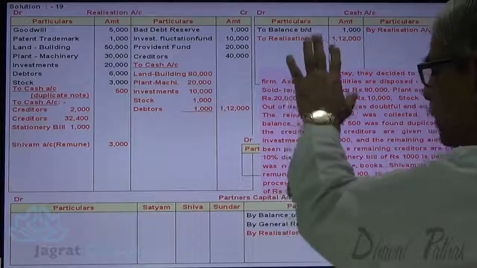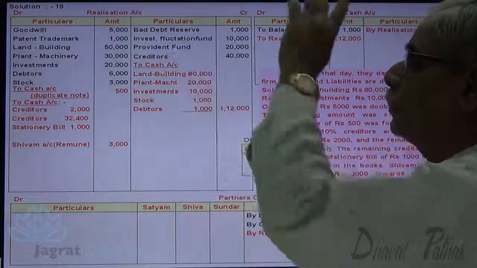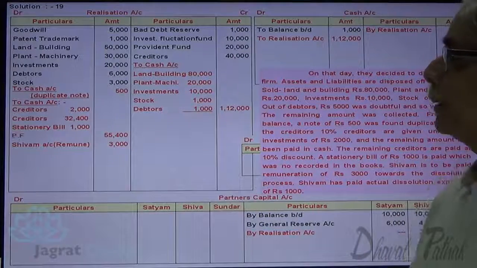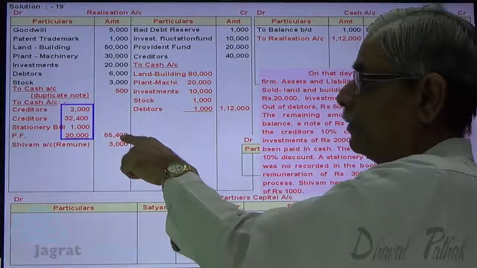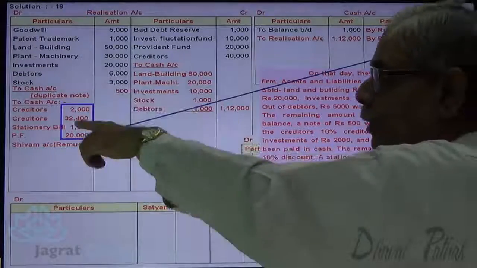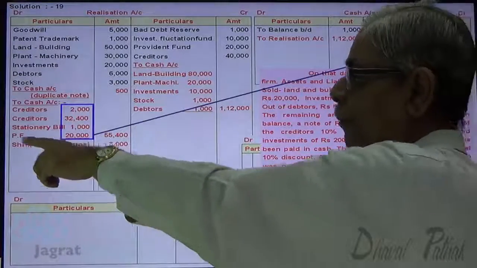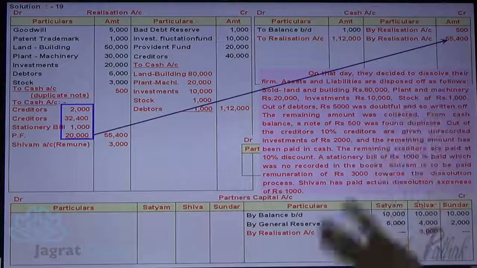Once again I remind you, I am required to pay provident fund. So if I pay provident fund 20,000, total payment is 55,400, that is credited to cash account. So realization account debit, payment to creditors, payment of statutory bill, payment of provident fund, 55,400, has been credited to cash account.